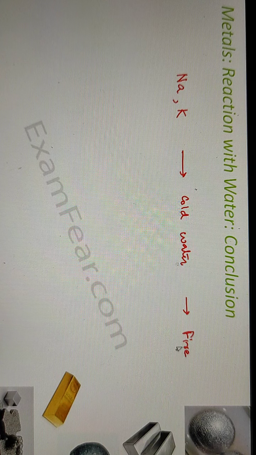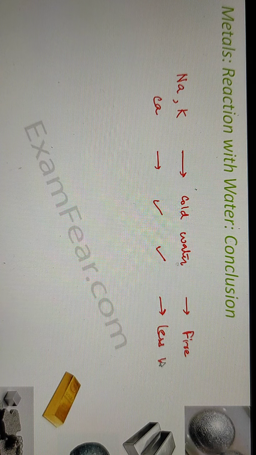and some do not react at all. Based on what we have learned so far, metals sodium and potassium react with cold water itself, and they react very vigorously, so vigorously that it catches fire. Whereas metals like calcium react with cold water, but it is less violent, so there is no fire.